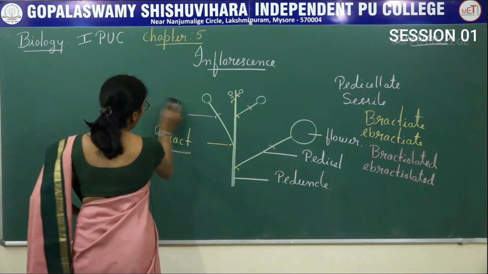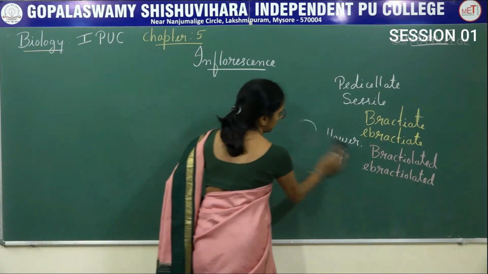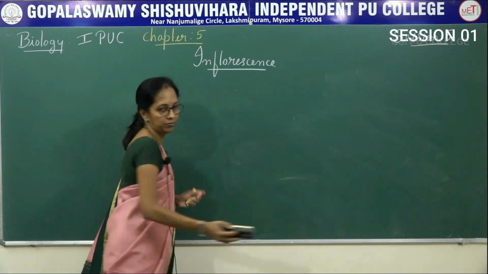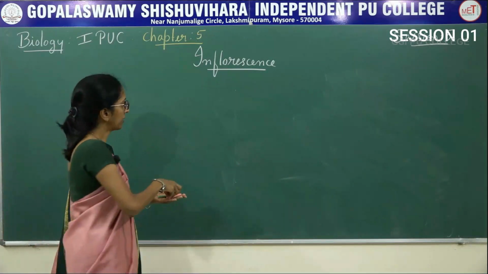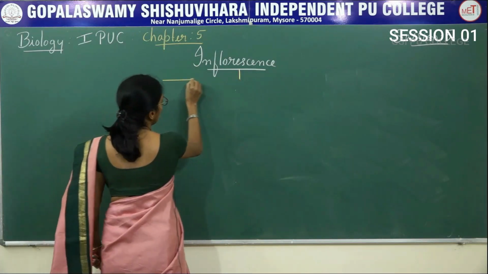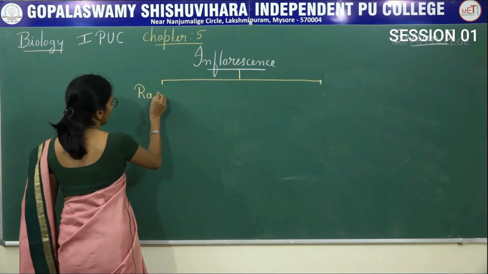Now, we will move on to types of inflorescence. Here, there is a presence of two types of inflorescence. First is racemose.